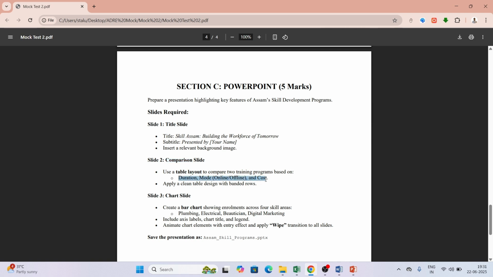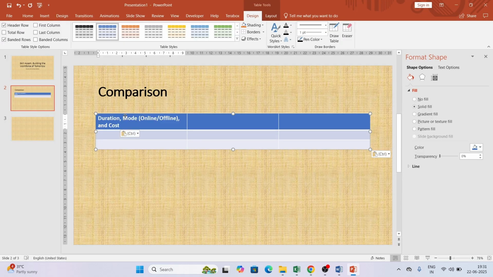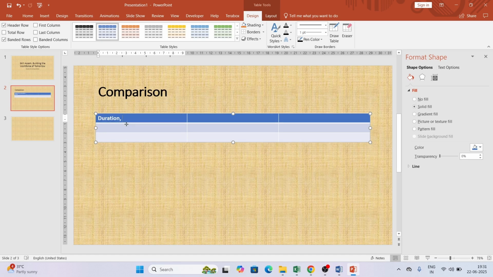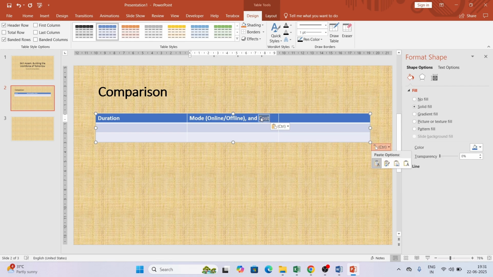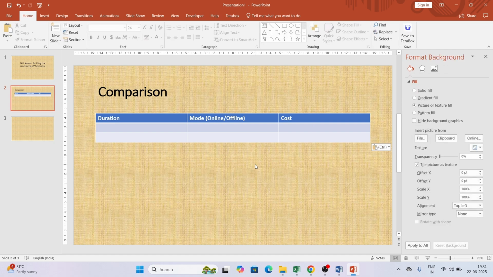So I'm going to copy it. First thing is duration, followed by mode, online or offline, and then the last thing will be the cost. So I will add it up here. So my table is made, and I add the header based on the need, that is the duration, followed by mode, and the last one is cost.